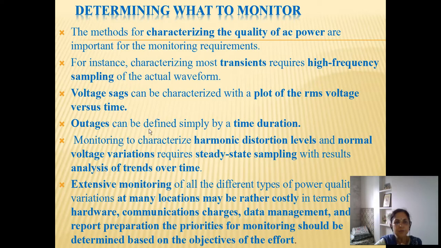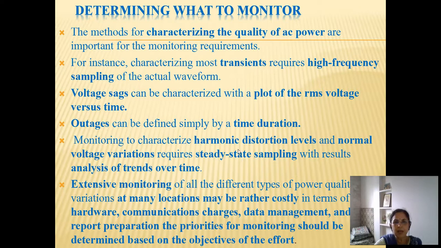If it is because of an outage or interruption, which is a sustained interruption, we can identify that only by time duration. Then it is a loss of voltage, or voltage dropping below 10%, but it needs to be identified only with time duration. If it persists for more than a minute, we will say outage. So for measurement of this, magnitude is only loss of voltage or very low voltage for a longer duration. So duration becomes very important, and we must monitor the duration.